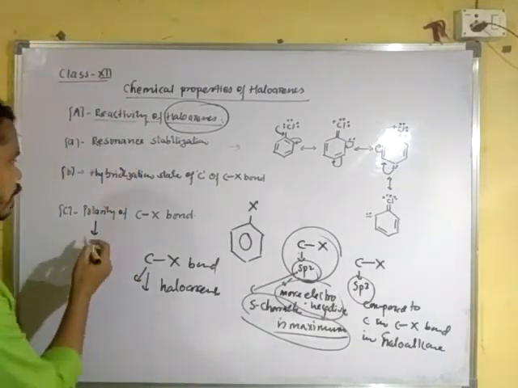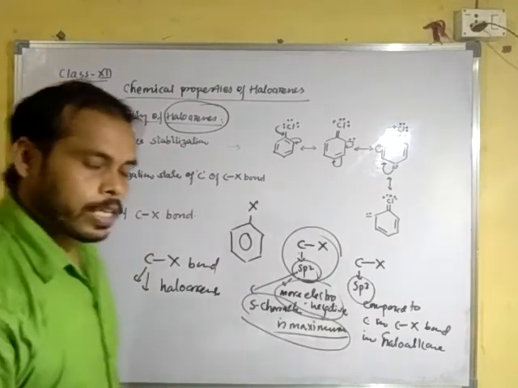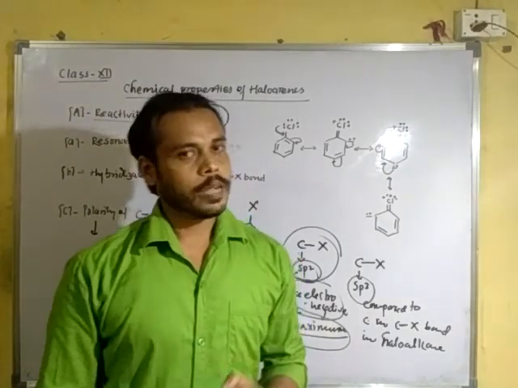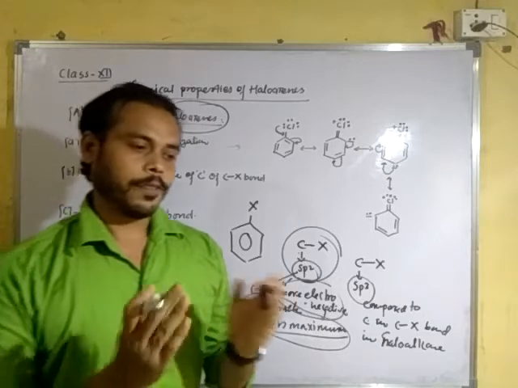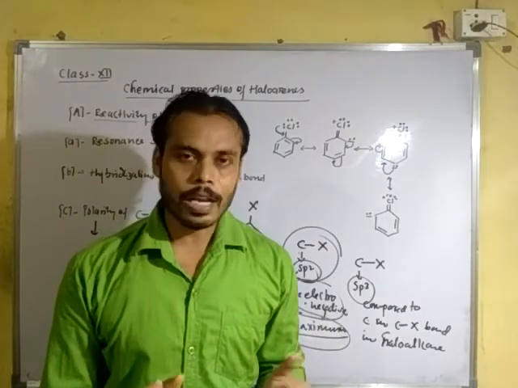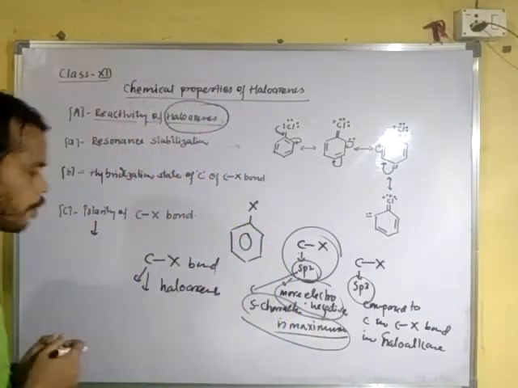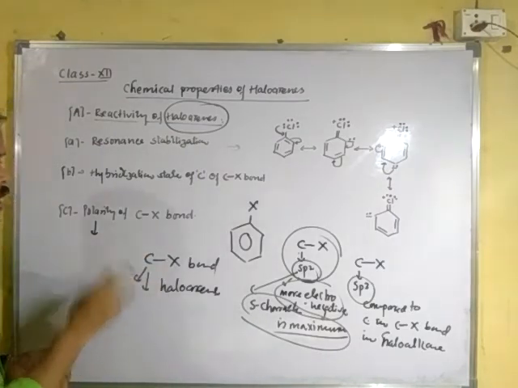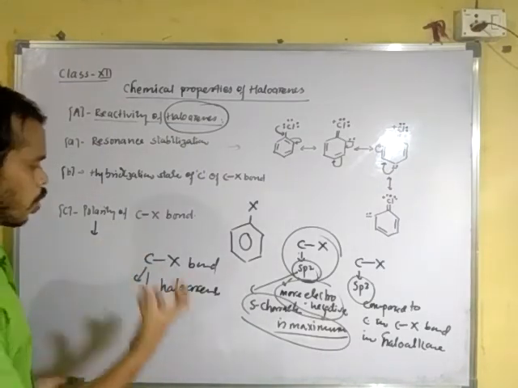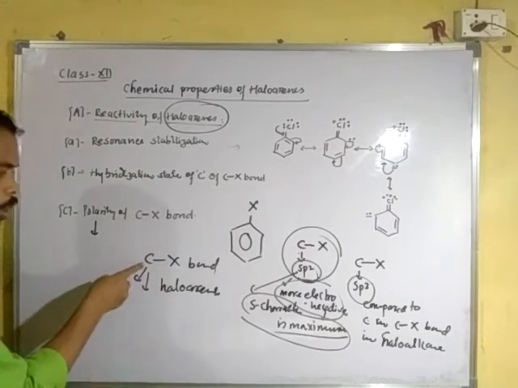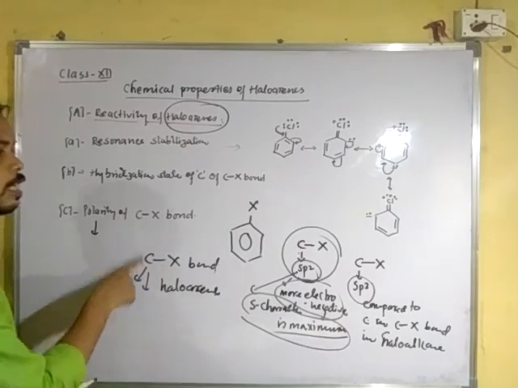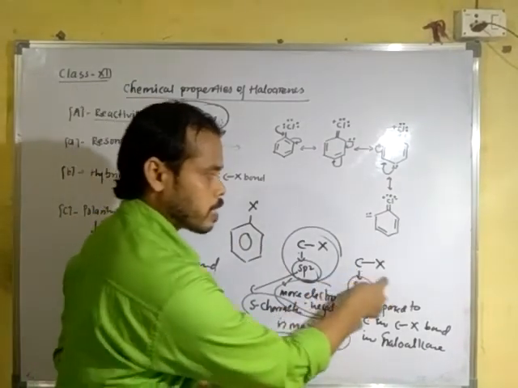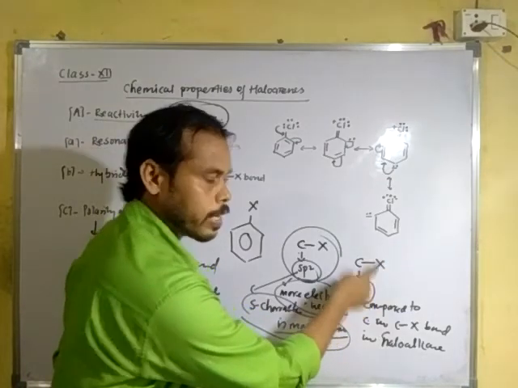And third one is polarity. Polarity also plays an important role for the reactivity of particular compounds, and here the less polarity of carbon is due to holding electrons more strongly as compared to the compound in haloalkanes.